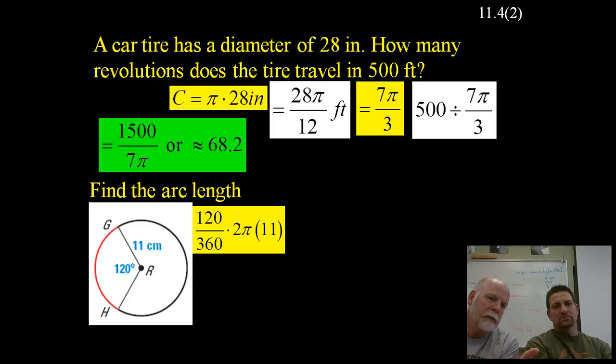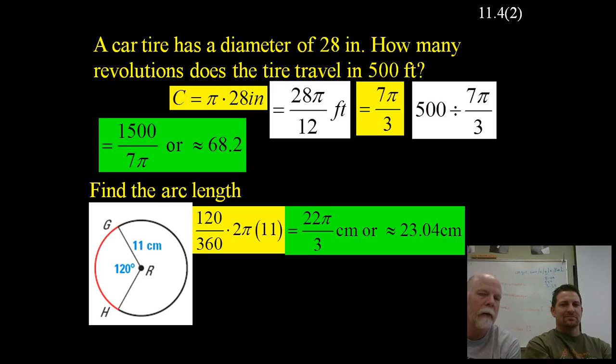And then the part of the circle that we have, the piece of pie that we have over there, is 120 degrees out of the full 360. So if we take 120 divided by 360, we essentially have 1/3 of the circle here. And so that 22 pi divided by 3, because of the 1/3, is the portion of the circle that we have. And so that's the length from G to H. So 22 pi over 3 centimeters, or approximately 23.04 centimeters for the length of that arc.